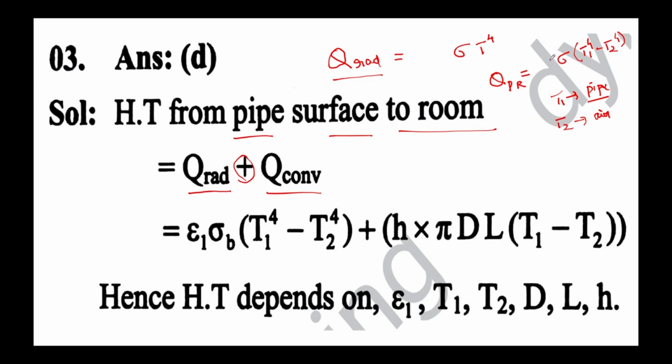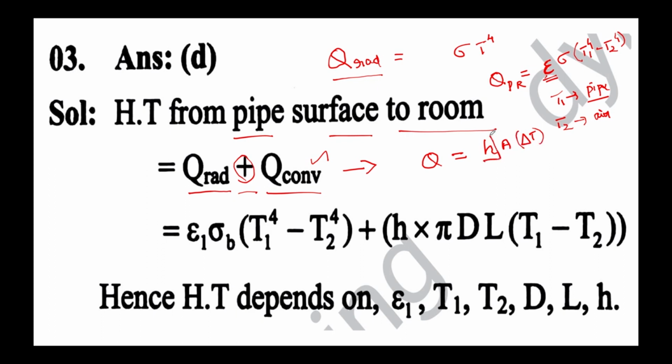So there will be some resistance, so we have to consider the emissivity. Suppose if it is a black body, then you can take your emissivity value to be equal to 1, right? So plus heat transfer due to convection. Heat transfer due to convection is explained by Newton's law of cooling, which states that the heat transfer can be found simply as hA delta T, right? So these are all the familiar terms which everyone would have known.